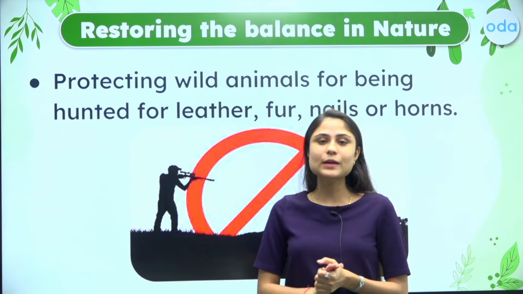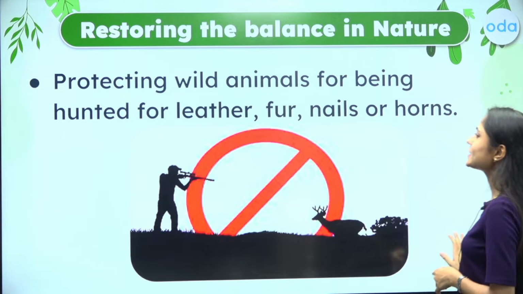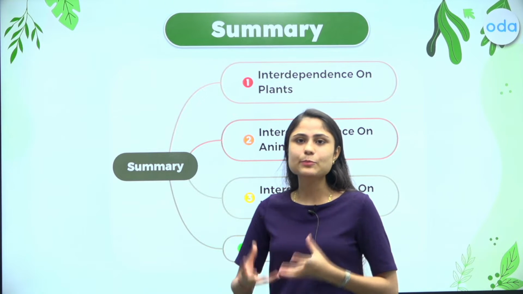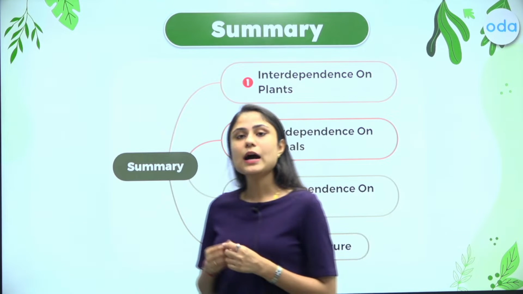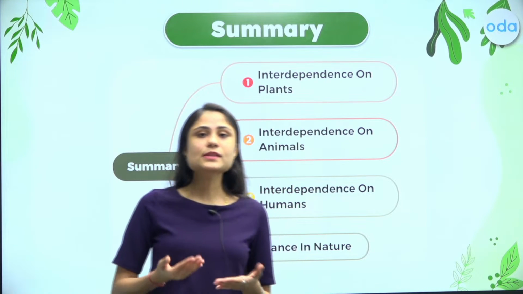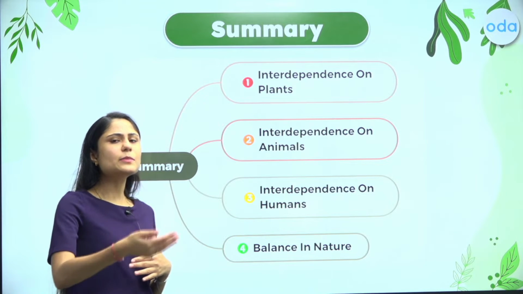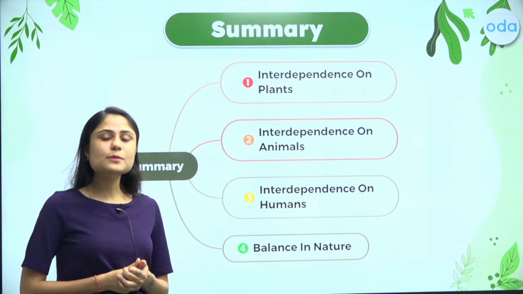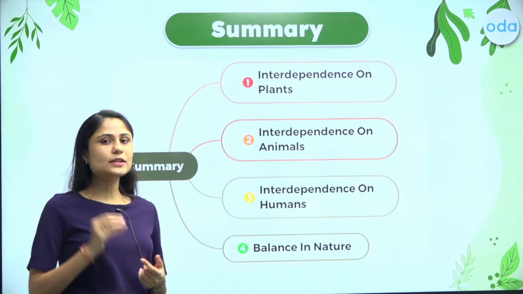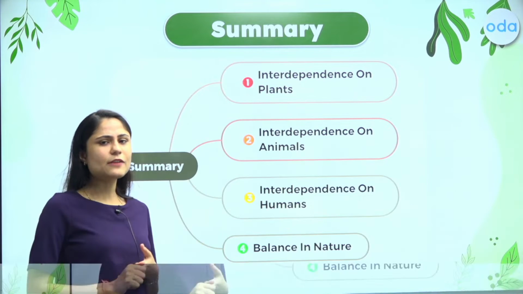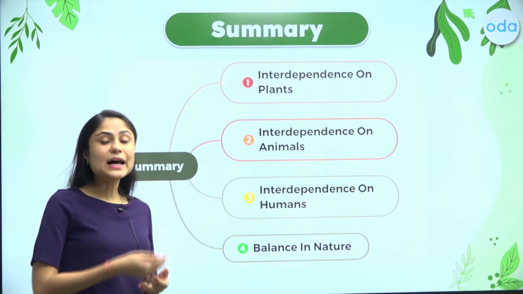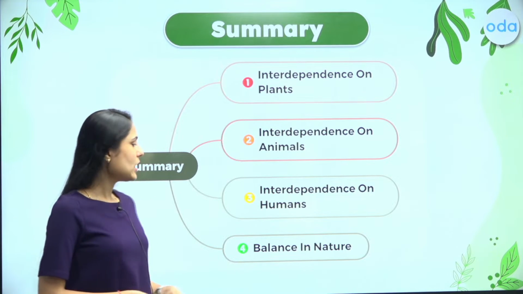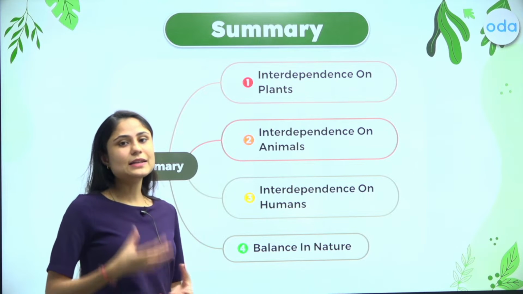Let us have a quick summary of what we have studied in this session. So in this session we understood what exactly interdependence is. We also understood how we are dependent upon plants, how we are dependent upon animals, how animals or plants are dependent upon us. That is what we learned. We also understood the concept of symbiosis and competition that is very prevalent in our environment. We understood the balance in nature or the ecosystem, and since there is an imbalance now, how we can restore that balance once again.